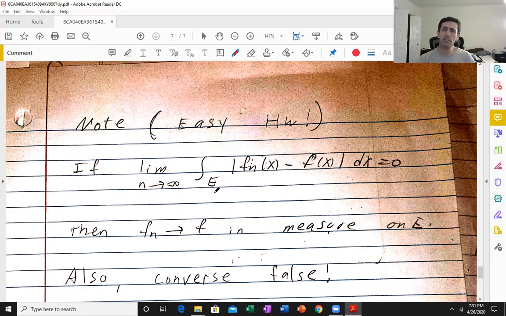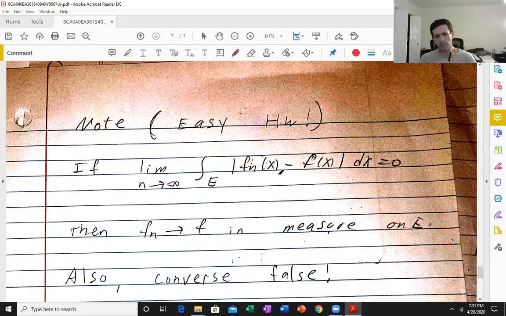Interestingly enough, the book in section 5.2 has a characterization that gives a precise relationship between convergence in measure and this L1 convergence. It uses concepts that are fairly advanced, namely uniform integrability and tightness.